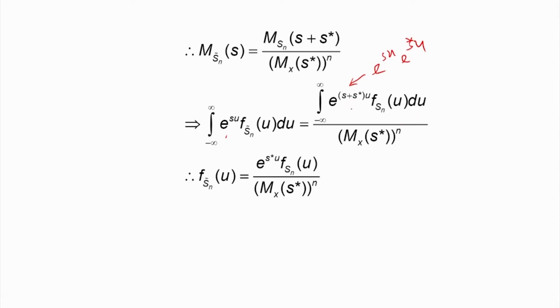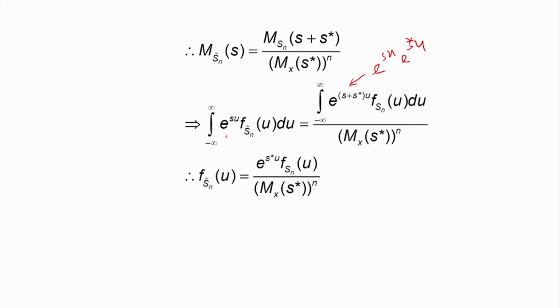That quantity, e to the power S star u into f Sn of u divided by Mx of S star to the power n, will be f Sn tilde of u, because comparing the left hand side with the right hand side, I can establish this.